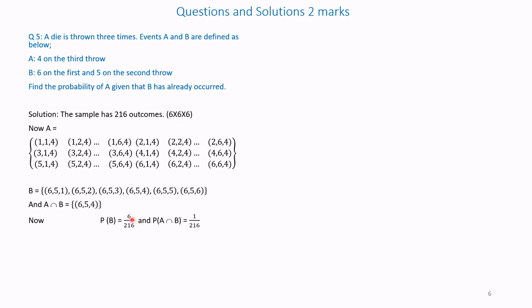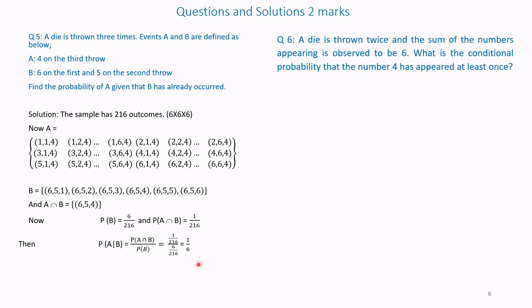Therefore, probability of A intersection B is 1 by 216. Then the conditional probability of A given that B has occurred is probability of A intersection B, 1 by 216, divided by probability of B, that is 6 by 216, that is equal to 1 by 6. Next question.